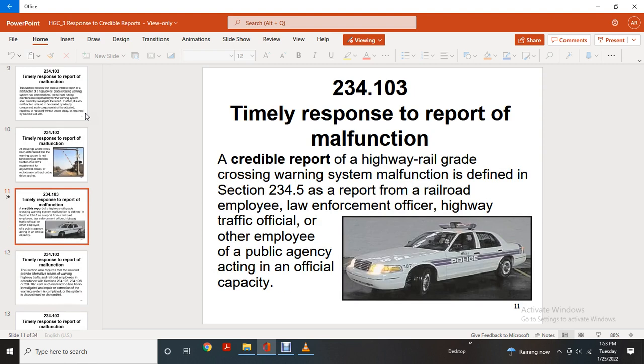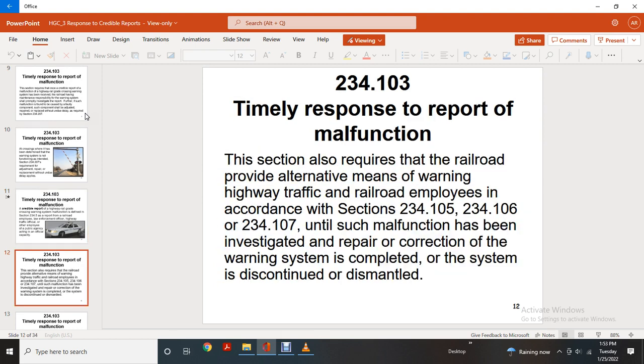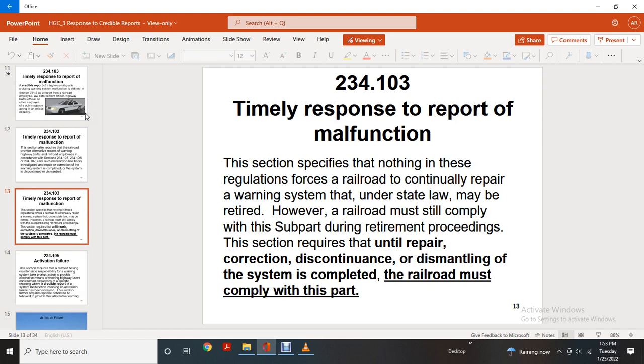A credible report of a highway grade crossing warning system malfunction is defined in 234.5. It is a report from a railroad employee, a law enforcement officer, a highway traffic official, or other employee of a public agency acting in an official capacity. Section 234.103 also requires that the railroad provide alternative means of warning highway traffic or railroad employees in accordance with section 234.105, 234.106, or 234.107, until the malfunction has been investigated and repaired, the warning system corrected, or the system is discontinued or dismantled.